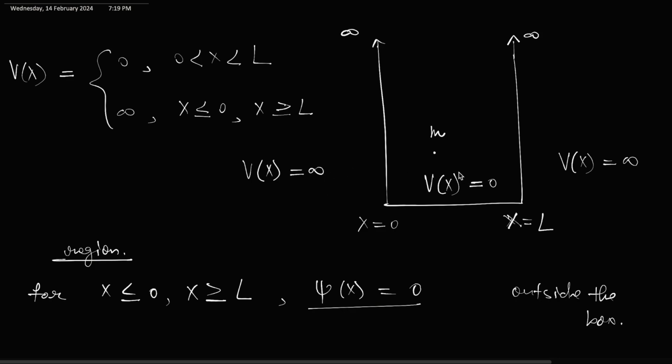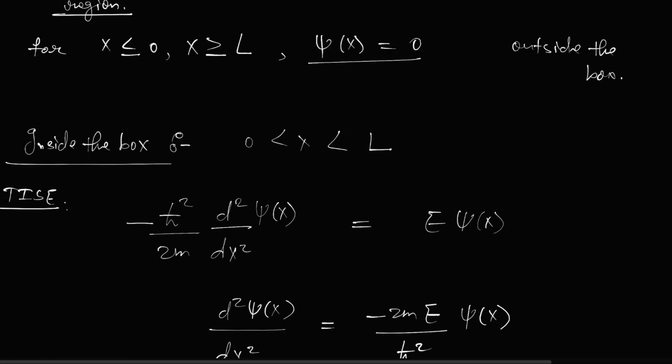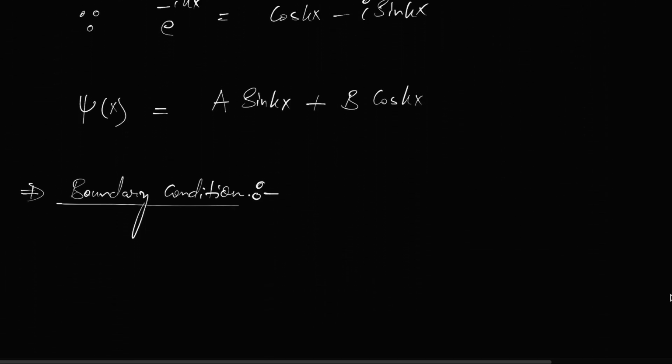Inside we don't know, but we know that the wave function has to be continuous. So here also the wave function has to be 0, because here it is 0, so it cannot suddenly have some value from 0. It has to be continuous, so it also has to be 0 here. So these kinds of conditions we are going to put.